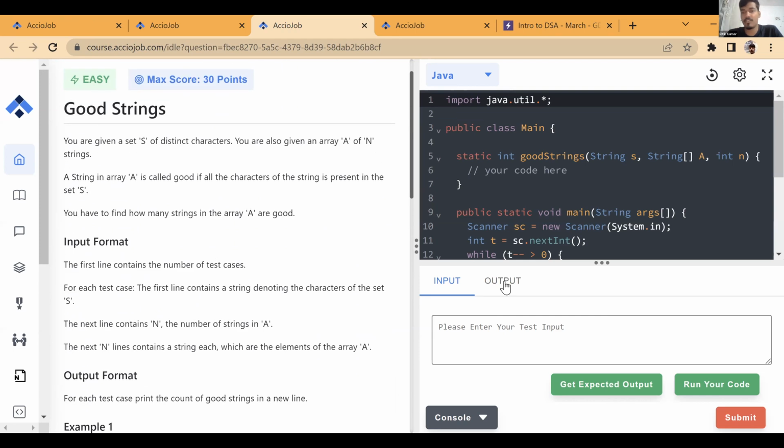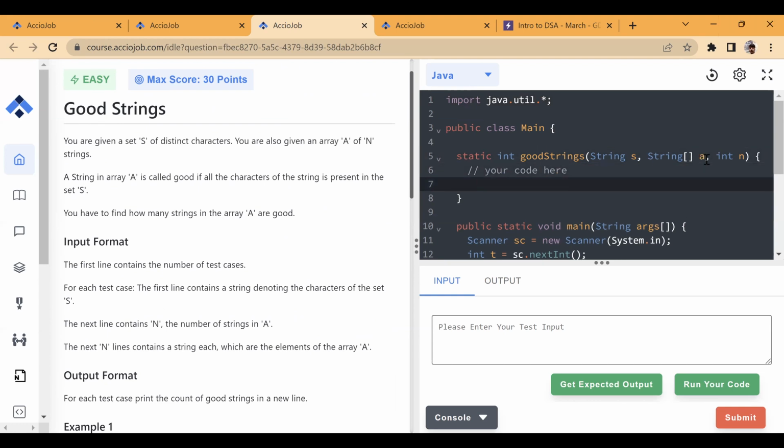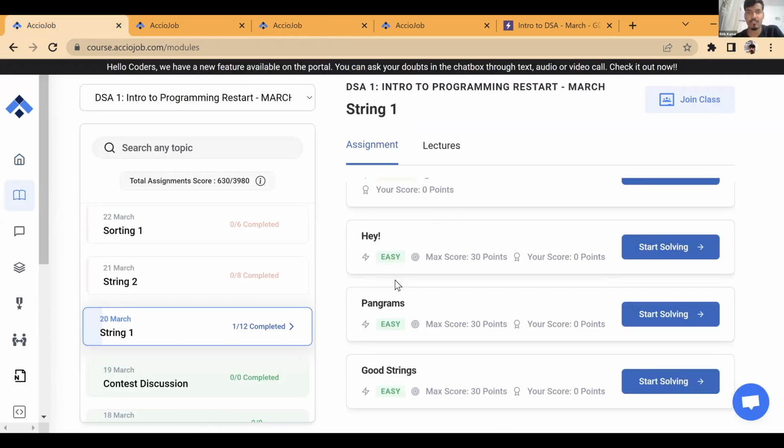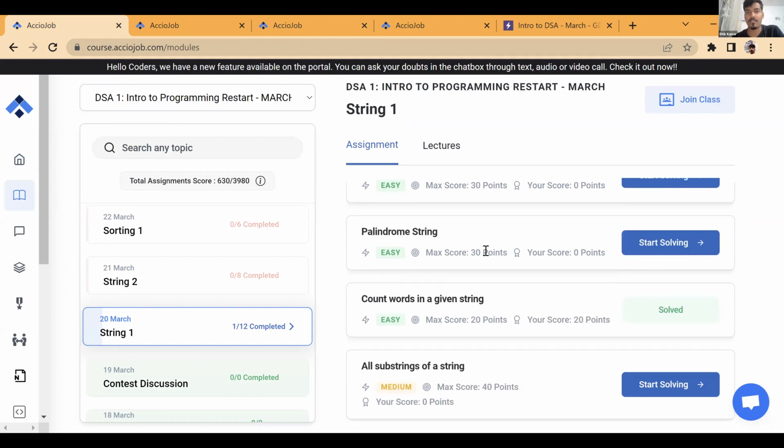Now tell me, did you all complete this? Is this done, or is there doubt still? I gave you the concept, so let me write the code for this. So this one I can help. Sir, yes, the palindrome question was throwing some runtime error for a very long input. The normal palindrome one.